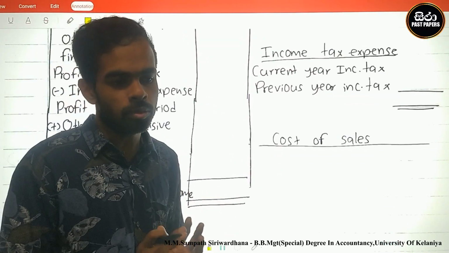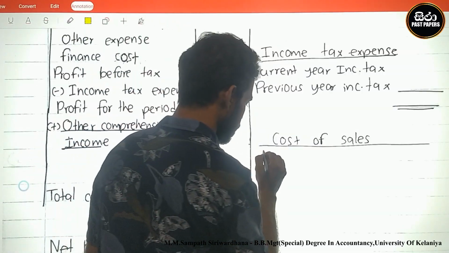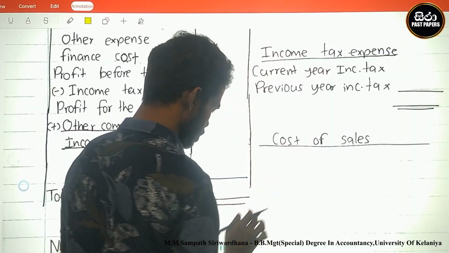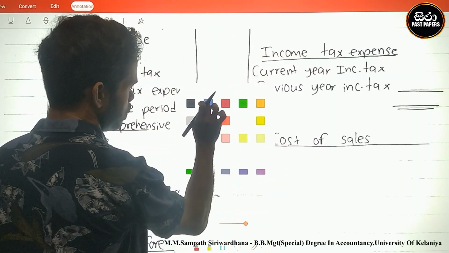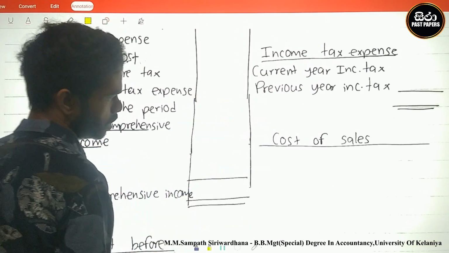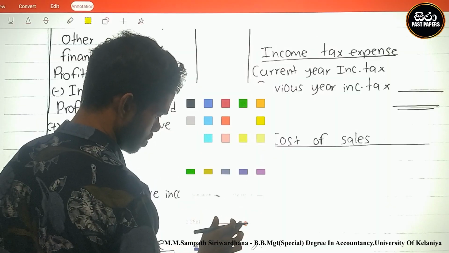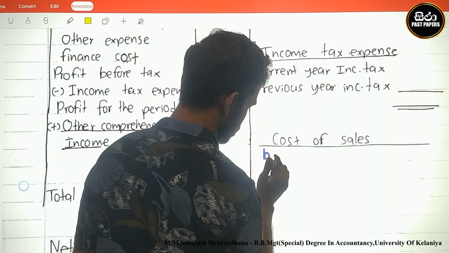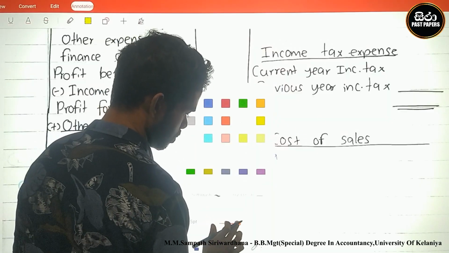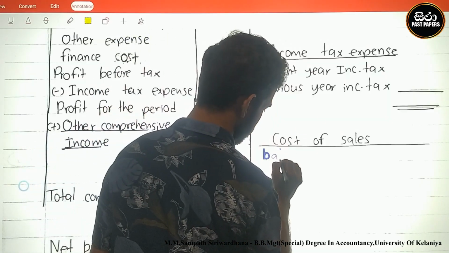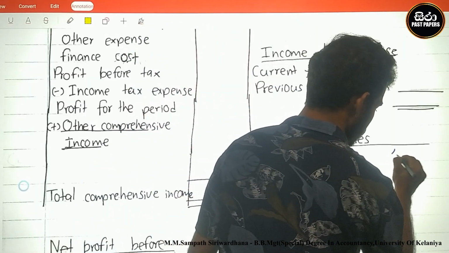Therefore they already calculated cost of sale in the accounts. You see, I write the balance of this cost of sale in color. What is the balance? 40,000.